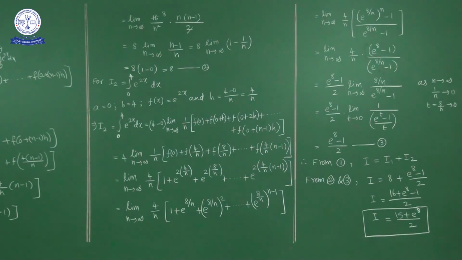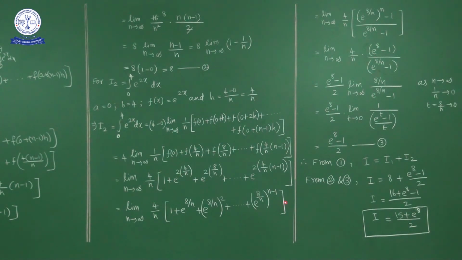Now here what do we have? Limit n approaches infinity 4 by n into 1 plus e power 8 by n plus, this is e power 2 into 8 by n, I'll write as e power 8 by n whole square. Next term e power 8 by n whole cube, and so on up to e power 8 by n whole power n minus 1.